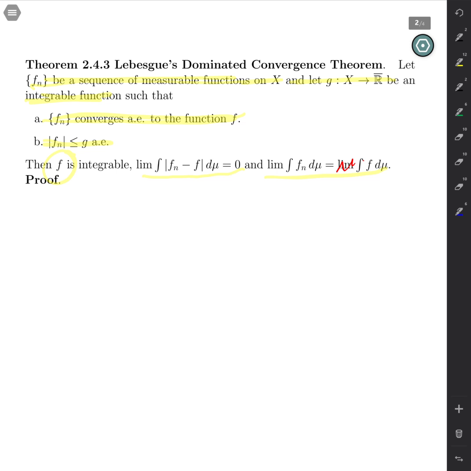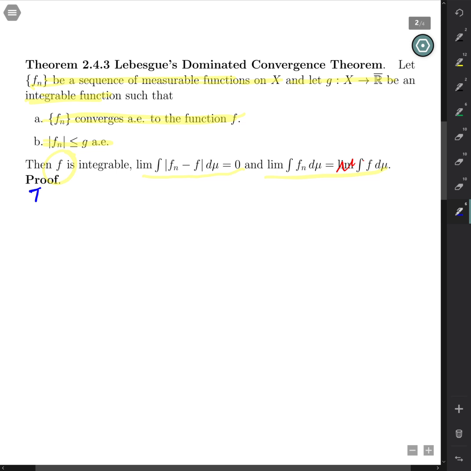So in the proof, I'm going to try to go ahead and sketch this proof out here. It's going to take a little while to do that, but here's what we're going to do first of all. So first, assume Fn converges to f for all x on all of X, not just almost everywhere. And so that's pointwise, and maybe I should have written it that way. Let me go ahead and do that.